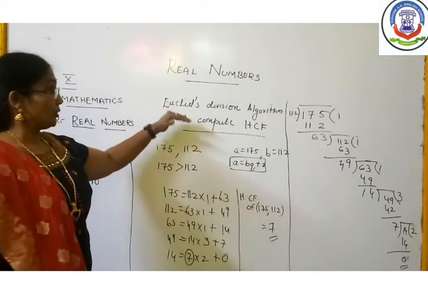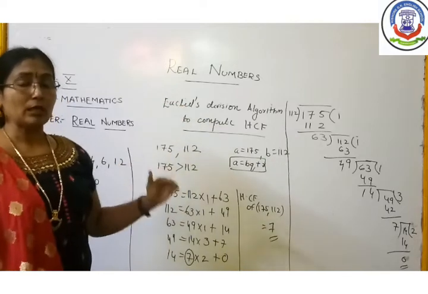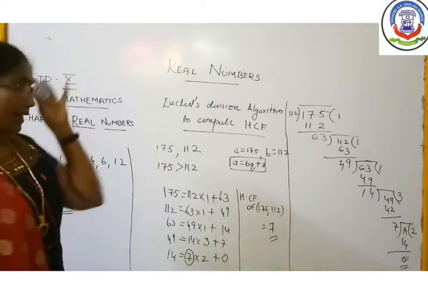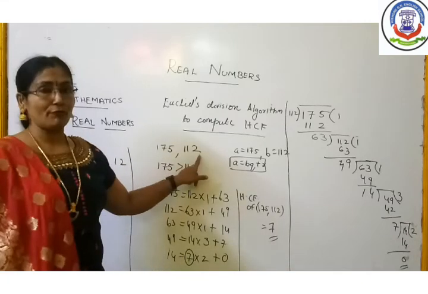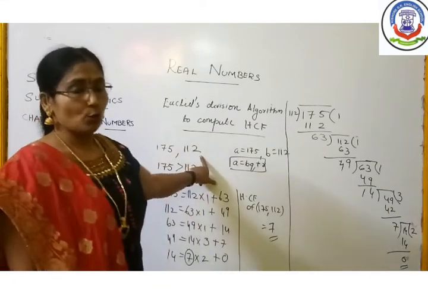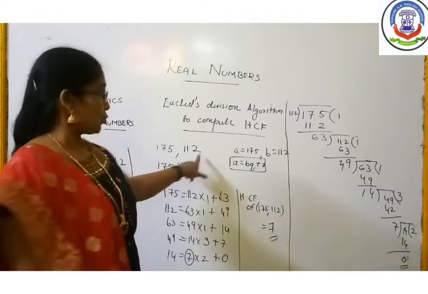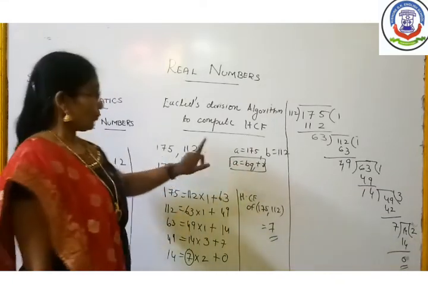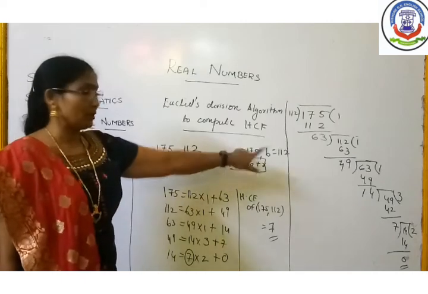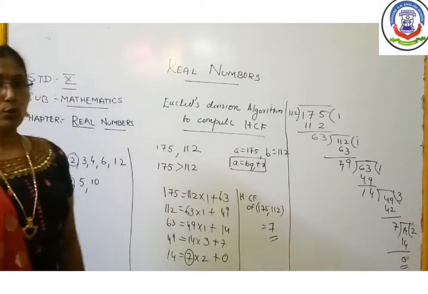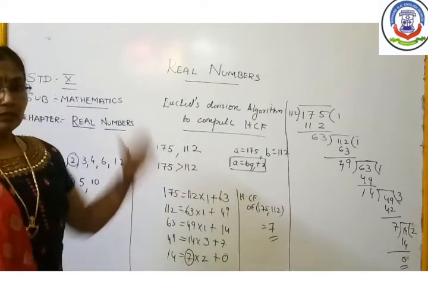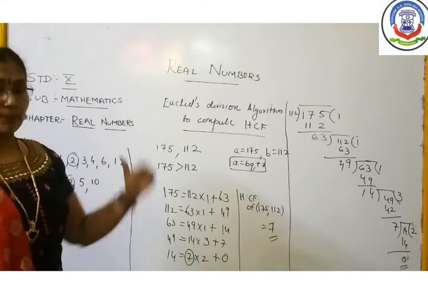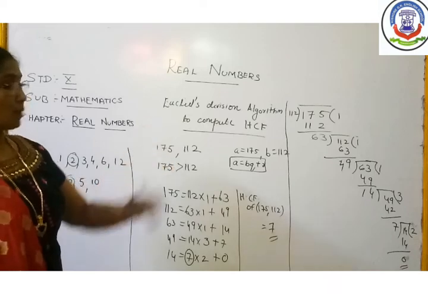Now, how does this Euclid division algorithm help to calculate the HCF of two numbers? Here I have written two numbers, 175 and 112. Whichever number is greater should be taken as A, and the other number will be the divisor. So take A is equal to 175 and B is equal to 112. Now you are going to perform the division, following the steps of division.